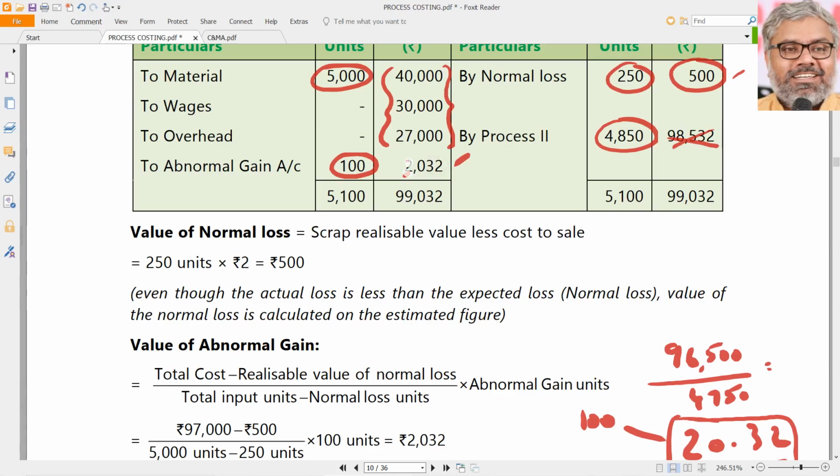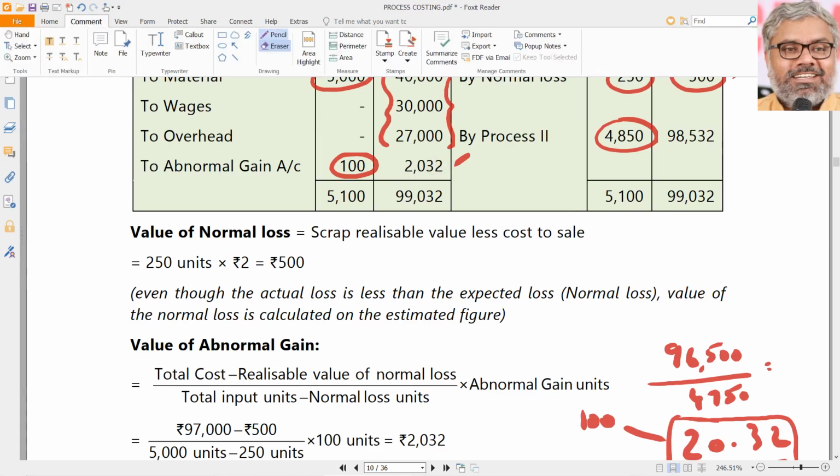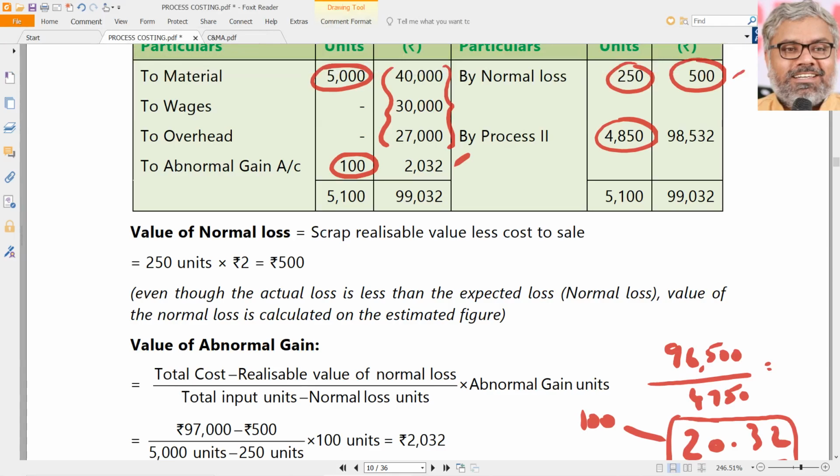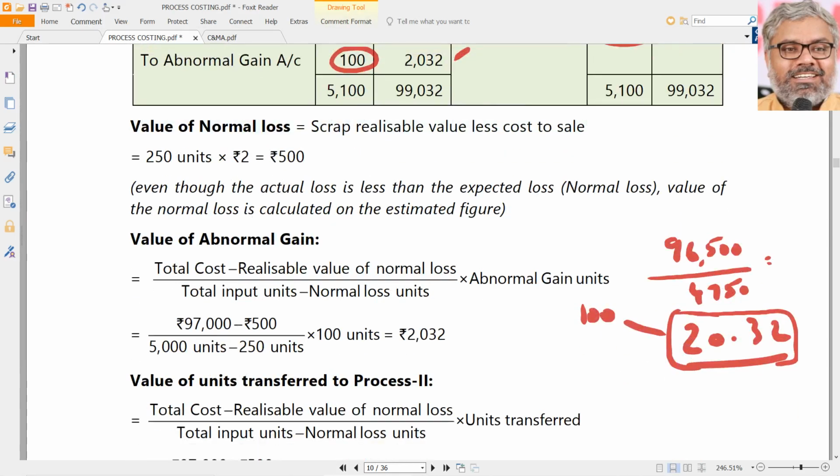Now same way, apply this for the cost of goods to be transferred to the next process. So 20.32 you have to multiply with what? The number of units transferred to the next process. Naturally 4850 in this case.